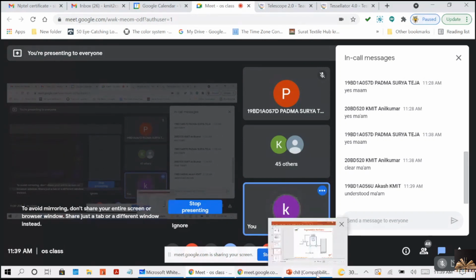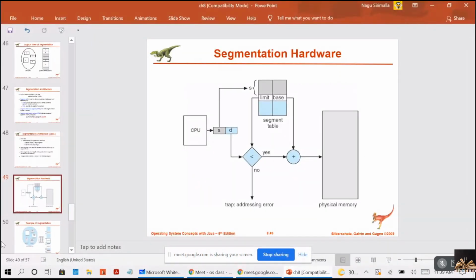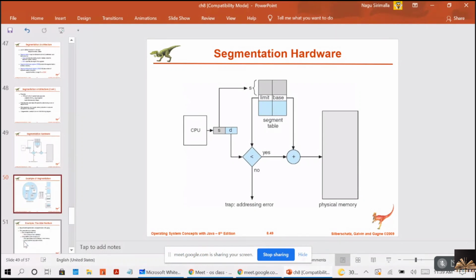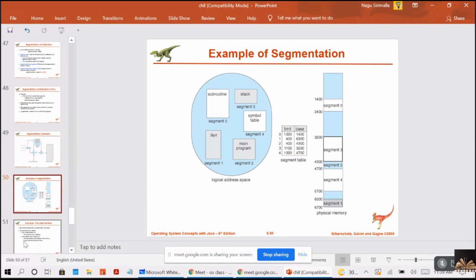Okay. Now, here he has taken an example and we try to explain how the segmentation works. The subroutines are segment 0, square root is segment 1, main program is segment 2, stack is segment 3, and symbol table is segment 4. This way the segments are created.